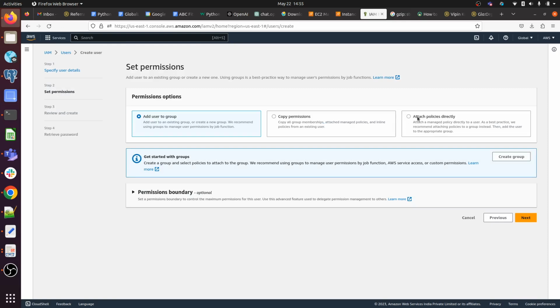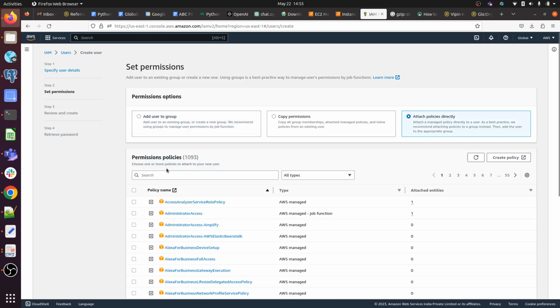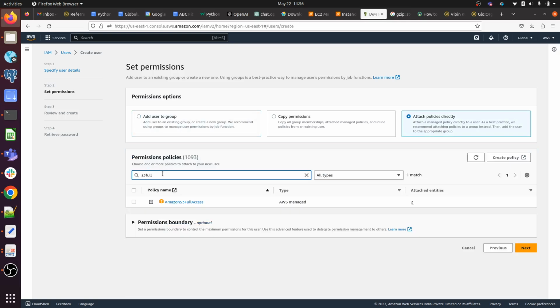So here we are attaching the policy to this user. We are not going to attach a customer managed policy, we are going with an AWS defined policy. So here we have to search S3 full. We got it, Amazon S3 Full Access.